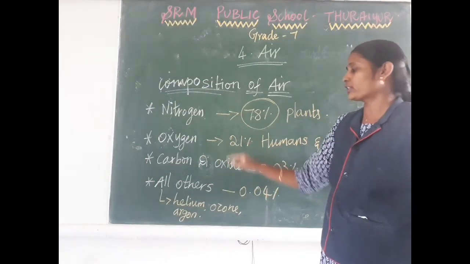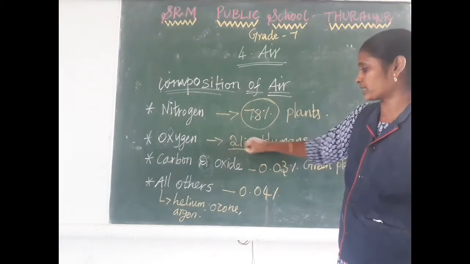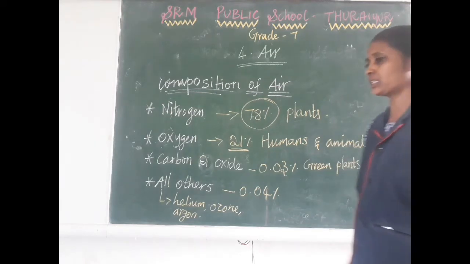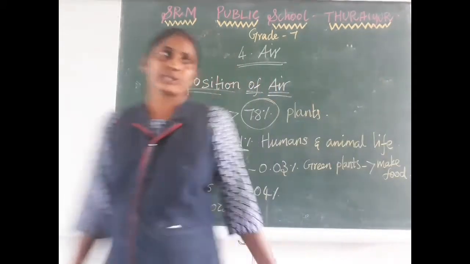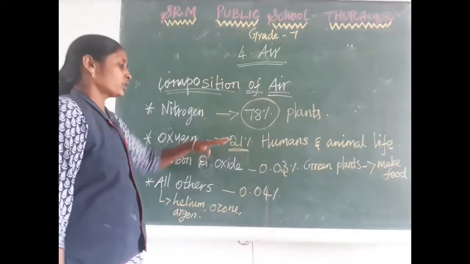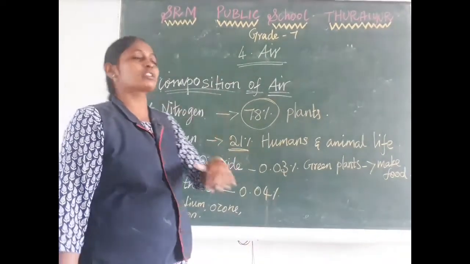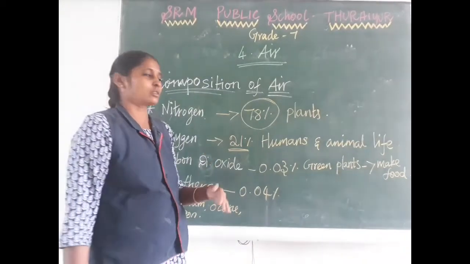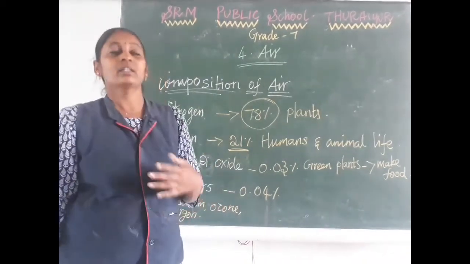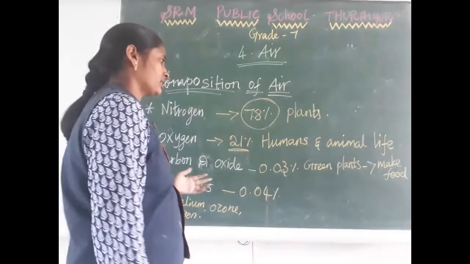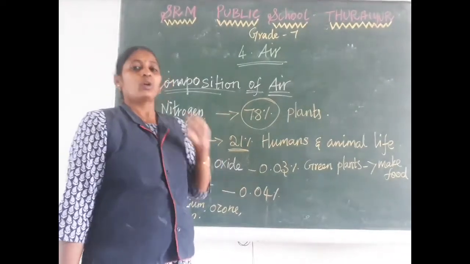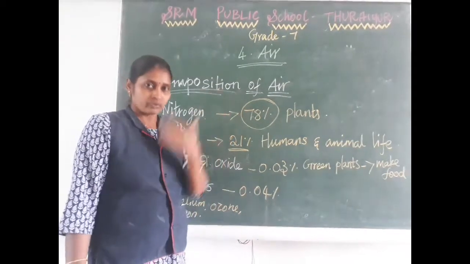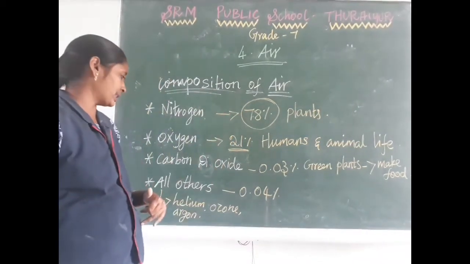Second is oxygen. Oxygen is present at 21% of the atmosphere. This oxygen helps animals, human beings and plants to breathe. You can ask how plants take oxygen for breathing, but it's true: all living organisms take oxygen for their life, for breathing.